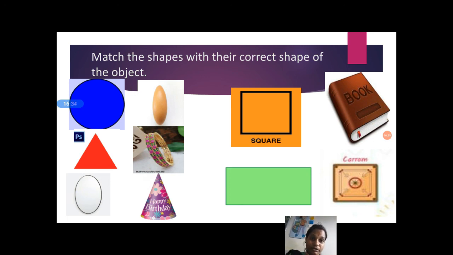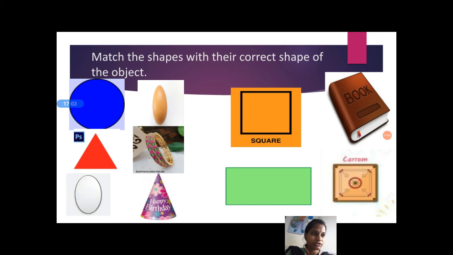So what should we do? Parents, it is your work. You have to draw all these objects in your child's notebook and ask them to match the shapes with the correct objects. Okay, circle. Here first to identify, egg is there, bangle is there, and birthday cap is there. Here which has a circle shape?